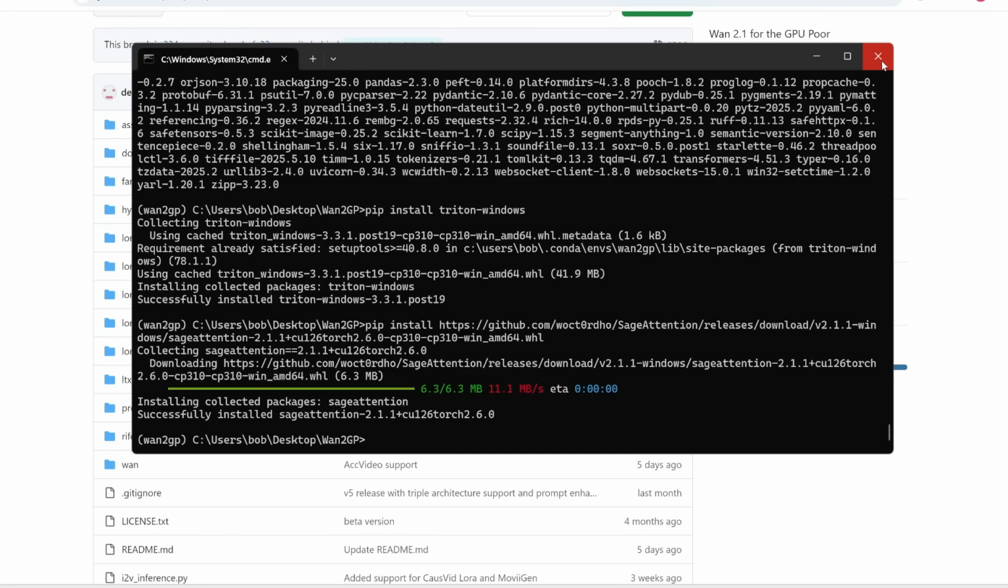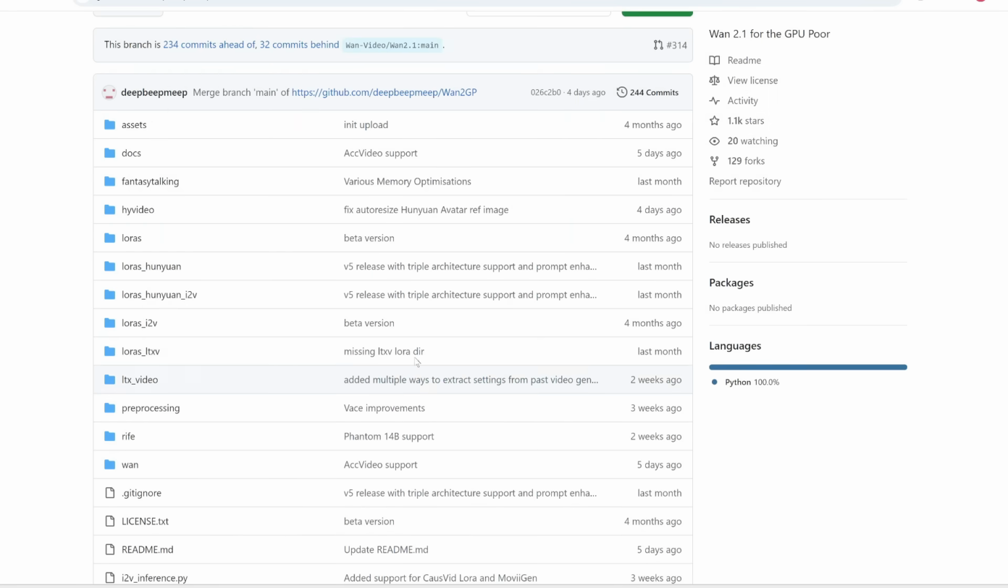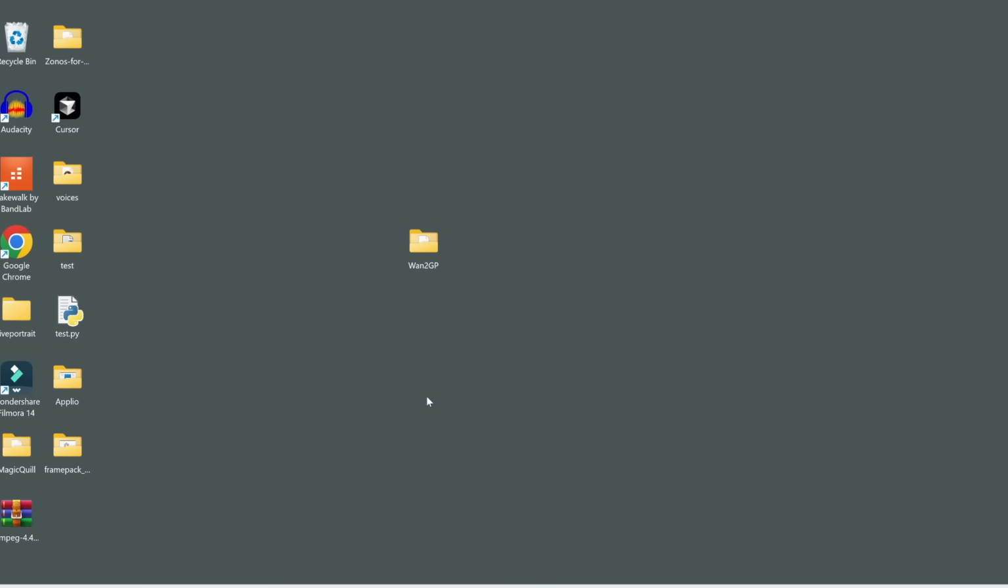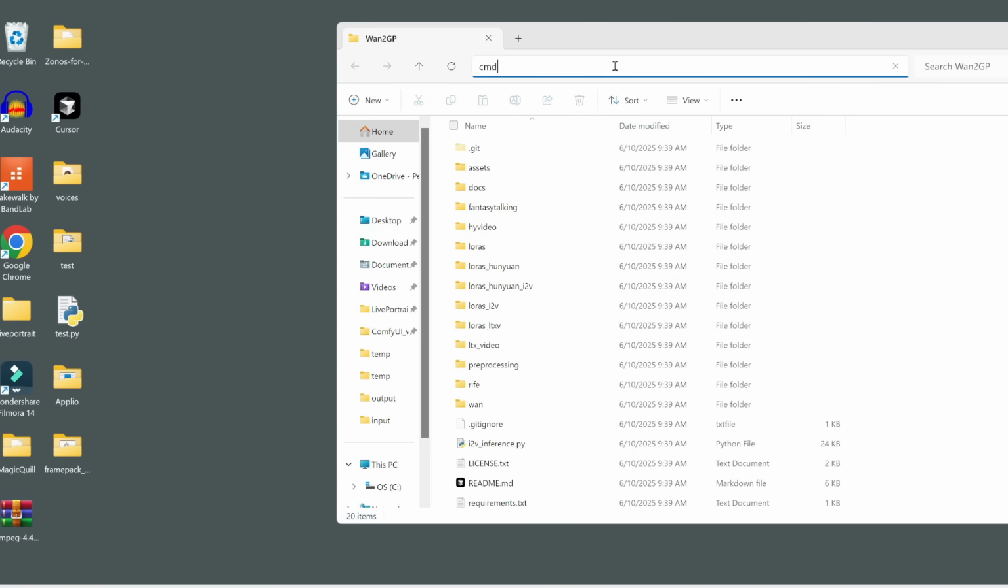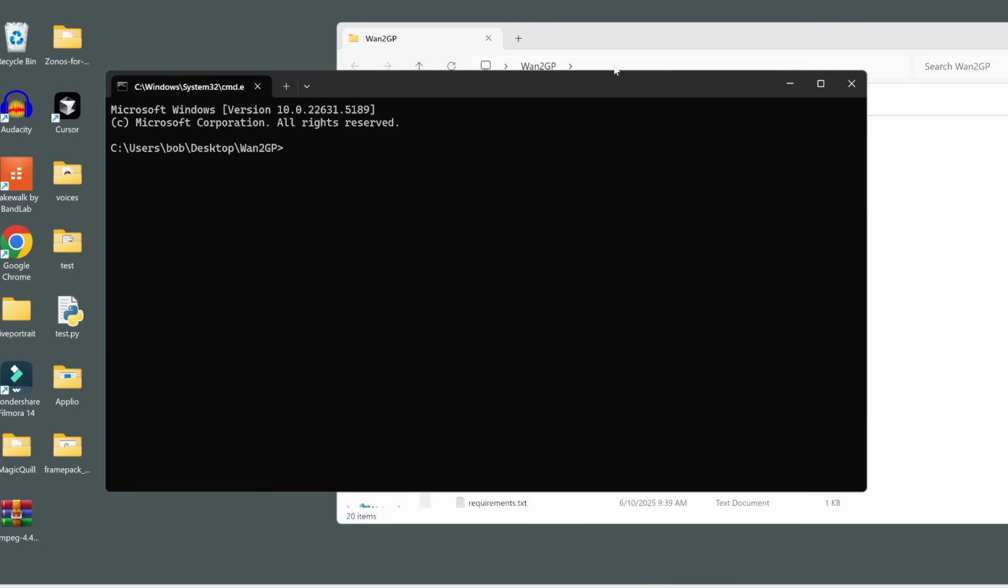So let me exit out of this window and show you how you can start this from scratch the next day. Let's double click into our Hunyuan2GP folder, and then at the top here, type in CMD to open this folder up in command prompt. Afterwards, we need to use Conda to activate the virtual environment which we created, which is called Hunyuan2GP.